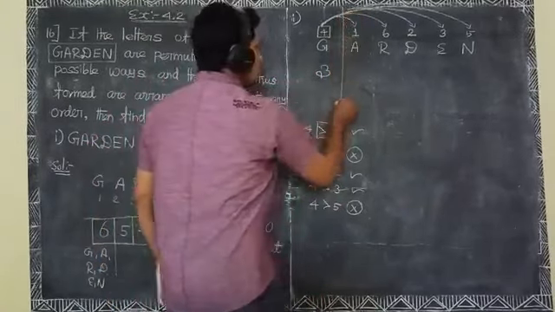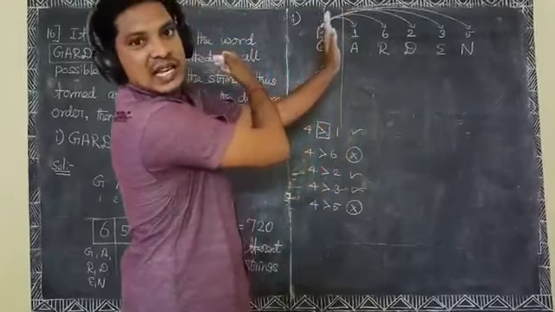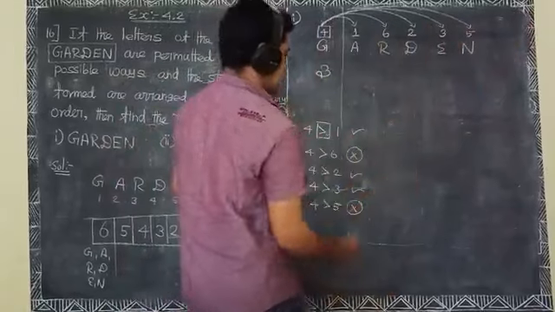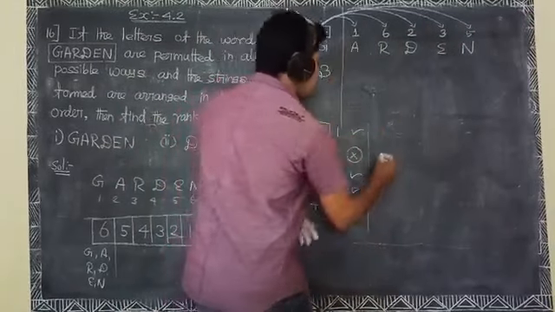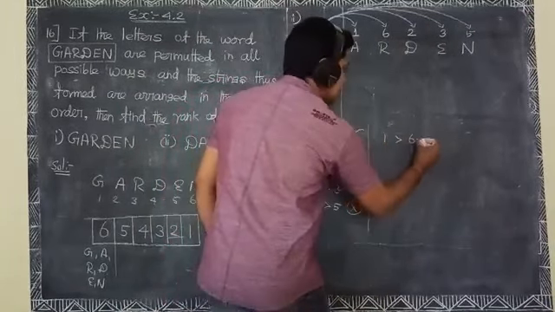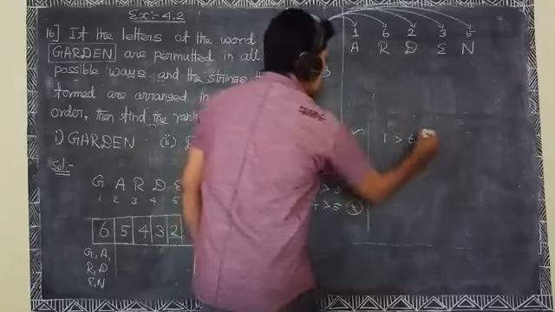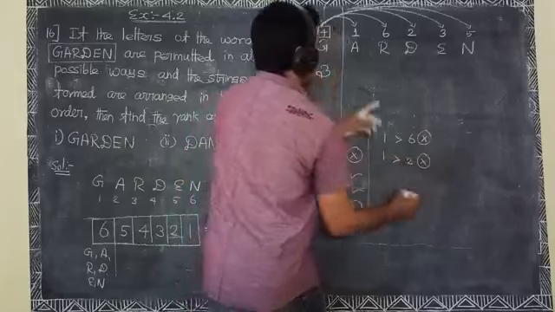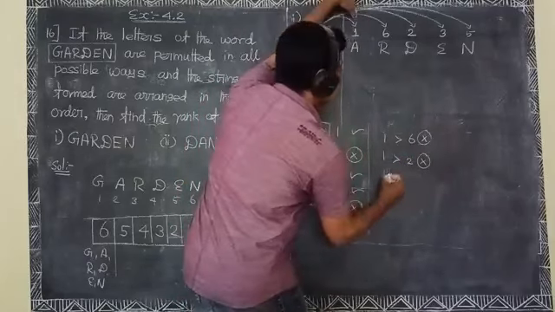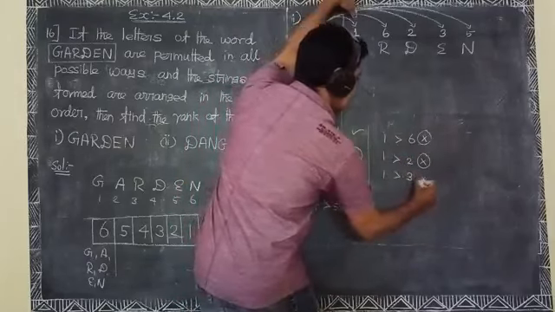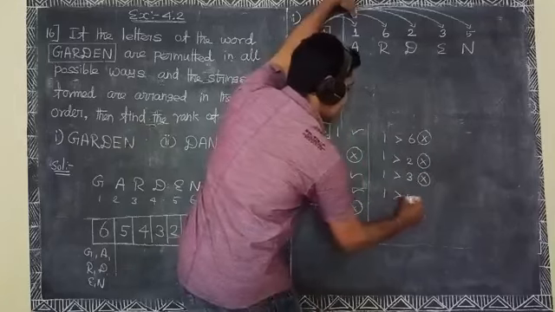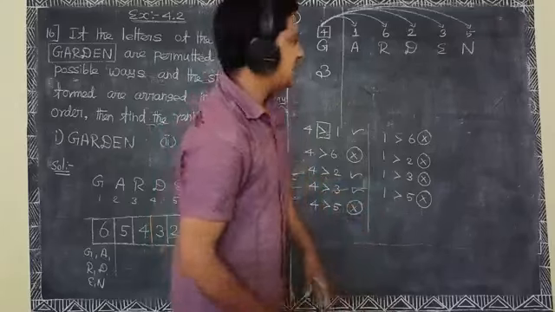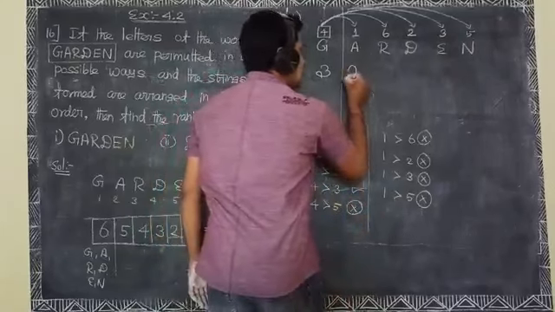Here ignore the left hand side, only we take the right hand side. 1 is greater than 6 is wrong, not satisfied. 1 is greater than 2 is wrong. 1 is greater than 3 is wrong. 1 is greater than 5 is wrong. Here none satisfy the condition, so it is 0.